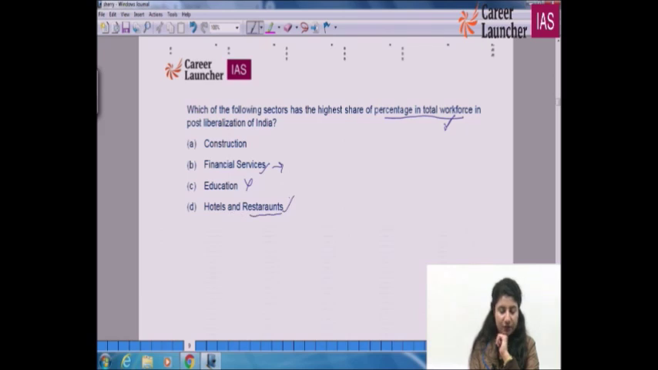Hotels and restaurants again form part of some sort of services, and when we are not a services driven economy, this can also be ruled out. I'm not saying that just because; obviously construction, A for apple, is the right option. This is how you have to work on your options B, C, D, and then you will derive the right answer.